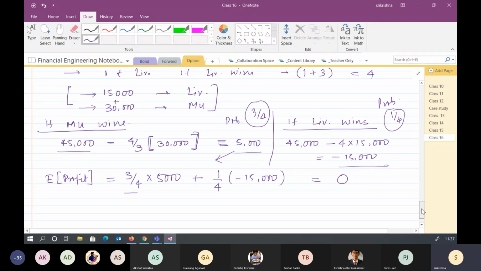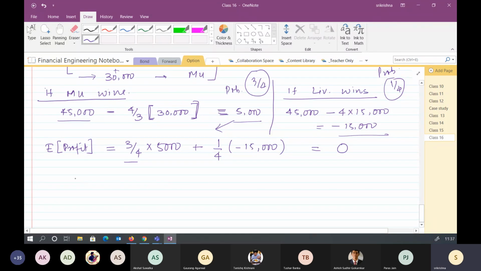So let's say I change this and put my odds as n/1 for Manchester United and m/1 or 1/m for Liverpool, whichever way you look at it.